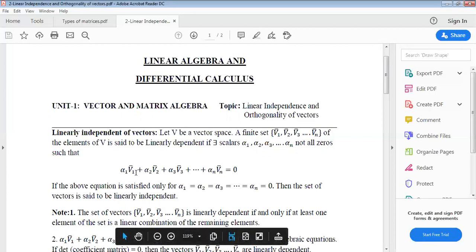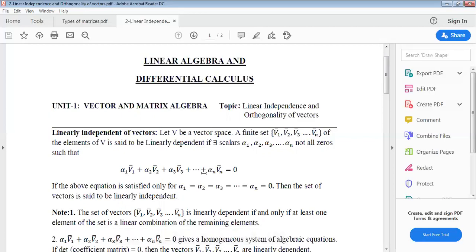Alpha 1 v1 bar plus alpha 2 v2 bar plus alpha 3 v3 bar plus and so on alpha n vn bar. That is the linear combination, and we set it equal to 0 bar. So you have to take the expression alpha 1 v1 bar plus alpha 2 v2 bar plus alpha 3 v3 bar plus alpha n vn bar equals 0 bar.